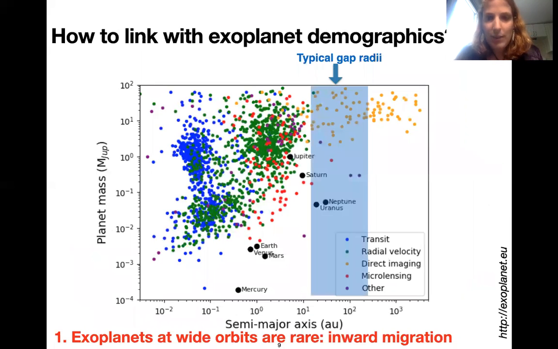First of all, the typical gap radii are located at tens or even hundreds of AU, and exoplanets at these wide orbits are rare, even after correction for detection biases. So the way to resolve that, at least for the purpose of this study, is that we assume that planets migrate inwards and end up at a small semi-major axis in the final exoplanet population.